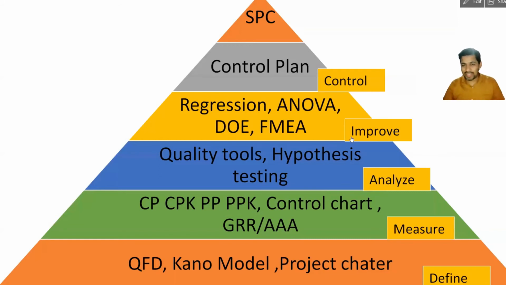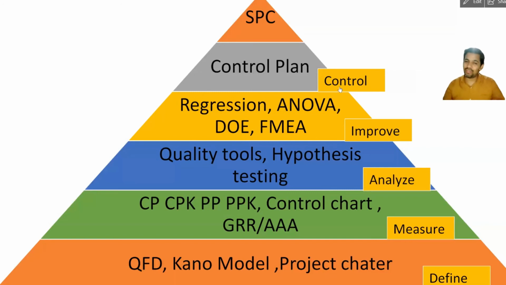And the improve phase is the one which generates the solution. So in this one, you can use regression and scatter diagram, regressions you can use. And then ANOVA, analysis of variance, design of experiment, and failure mode effect analysis, FMEA.